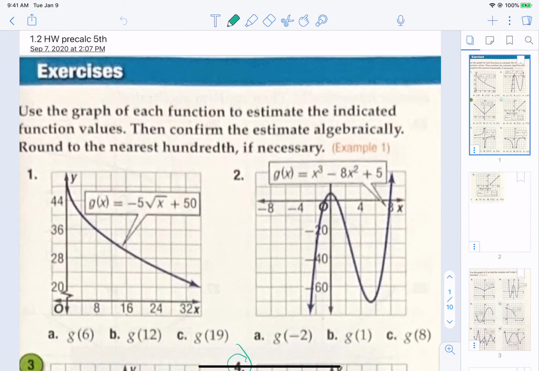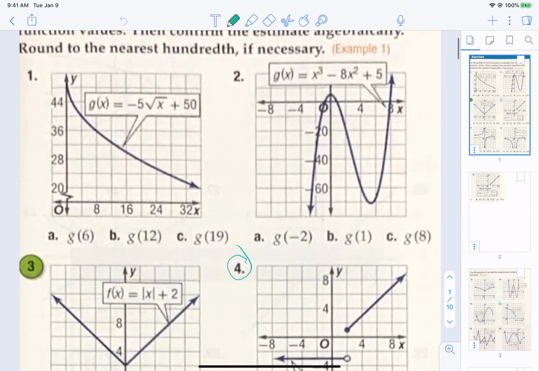Our section 1.2 homework is due on Sunday. Let's go ahead and do a few of the problems together. I want to do at least one from each section so you can kind of follow along. So I want to first do number 4.